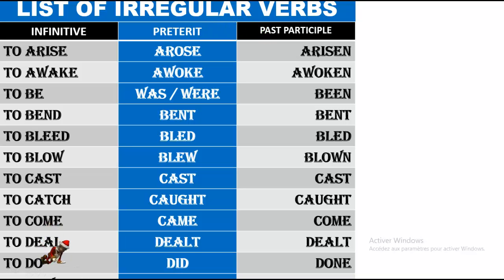But today our focus is on the preterit, like to arise, arose, to awake, awoke, to be was or were, to bend, bent, to bleed, bled, to blow, blew, to cast, cast, to catch, caught, to come, came, to deal, dealt, to do, did. Here in blue are the preterit forms of irregular verbs that you have to learn by heart.